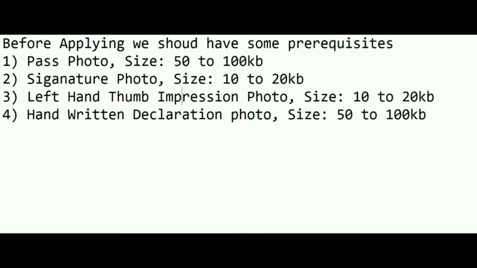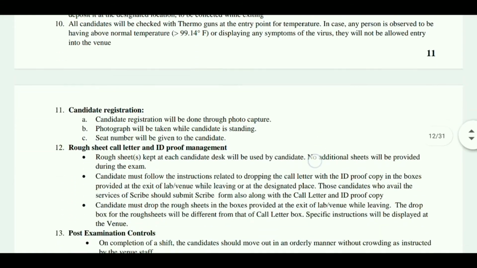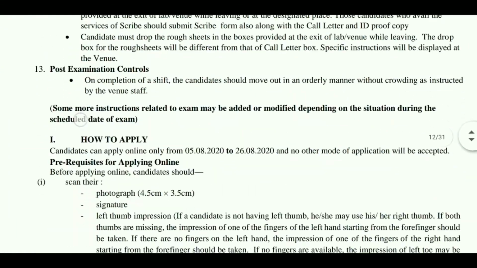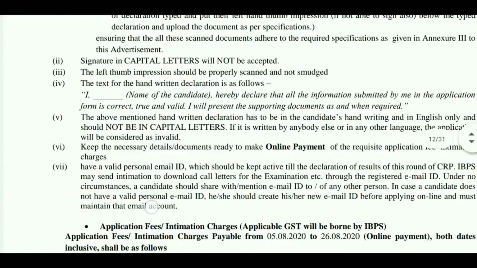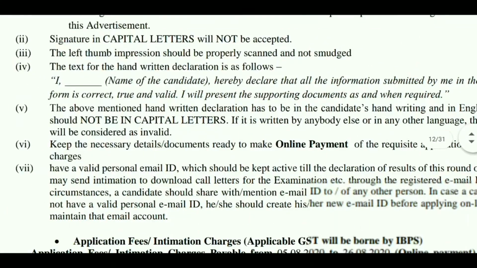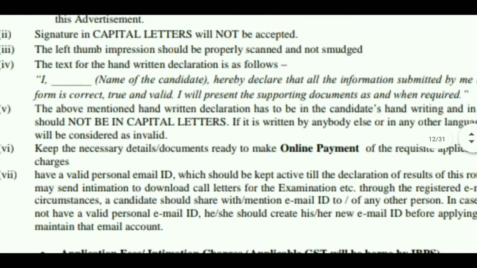You may doubt why this handwritten declaration photo is needed. I will tell you why. This is on the 12th page of the notification, so once go through it. This is the 12th page. In the fourth point here, the text for the handwritten declaration is as follows.